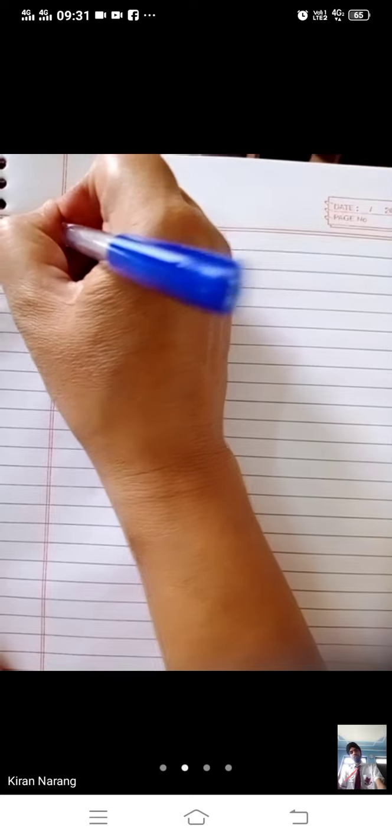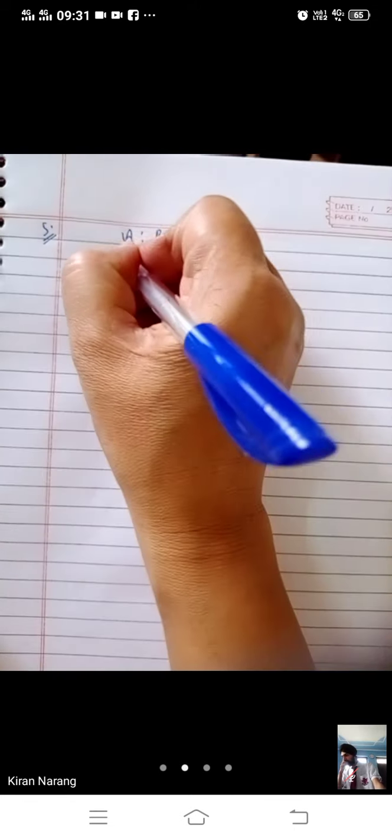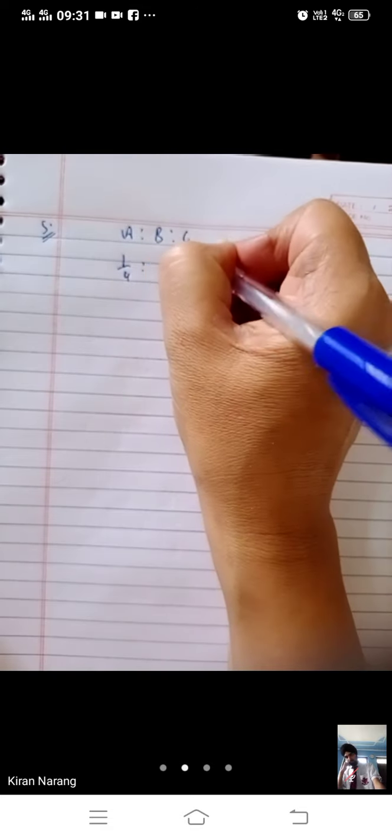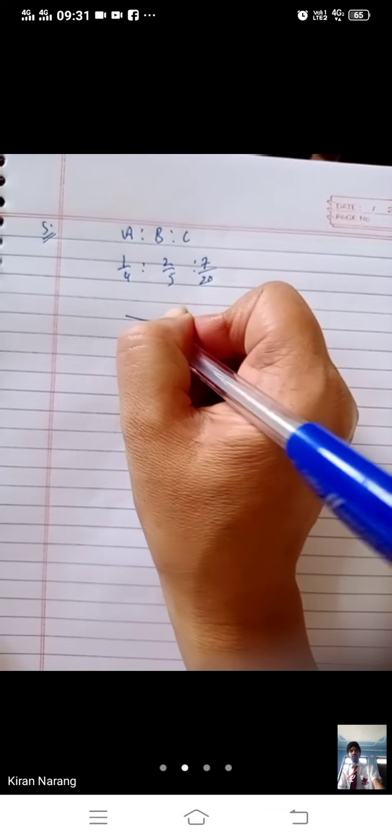Similarly, in the same proportion, one more question is there of this type. Fifth illustration. A, B, C, three partners are there. Their shares are given: 1/4, 2/5, 7/20. A retires and his share is taken up by B and C in the ratio 1:2. First of all, the very first step, we have to take the LCM.